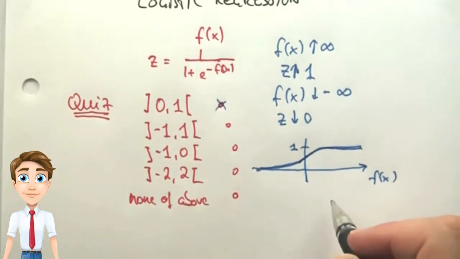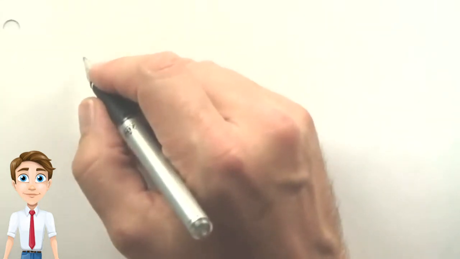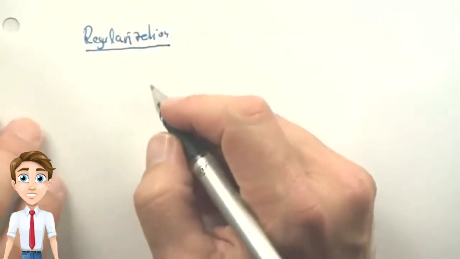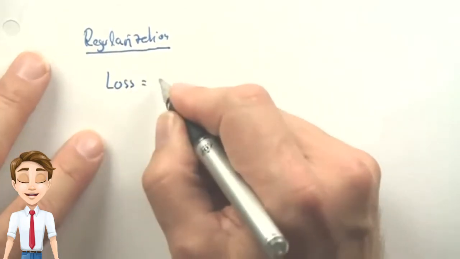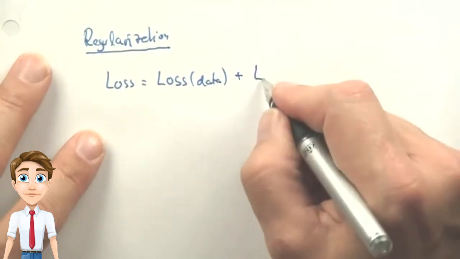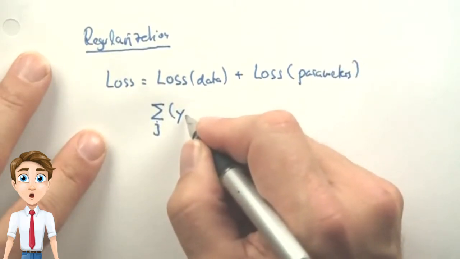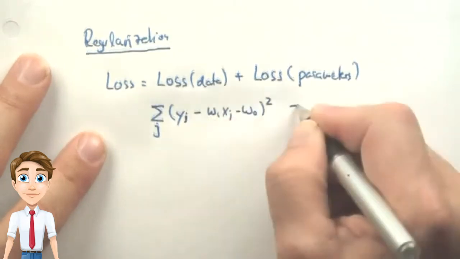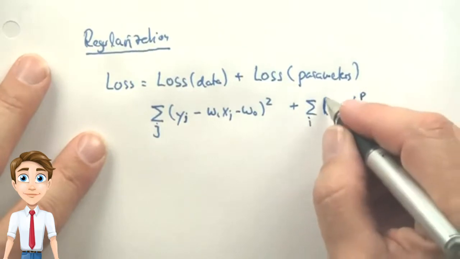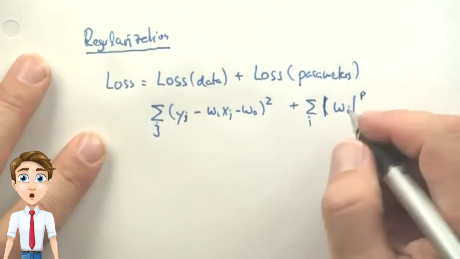Another problem of linear regression has to do with regularization or complexity control. Just like before, we sometimes wish to have a less complex model. So in regularization, the loss function is usually the sum of a loss of the data and a complexity control term, which is often called the loss over the parameters. The loss over data is typically quadratic loss, as we discussed before. And the loss of parameters might just be a function that penalizes the parameters for becoming large, up to some norm p, where p is usually either 1 or 2.